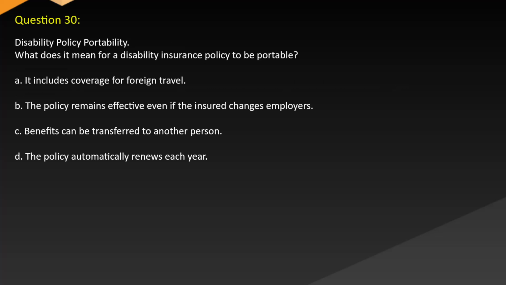Question 30. Disability policy portability. What does it mean for a disability insurance policy to be portable? A. It includes coverage for foreign travel. B. The policy remains effective even if the insured changes employers. C. Benefits can be transferred to another person. D. The policy automatically renews each year.